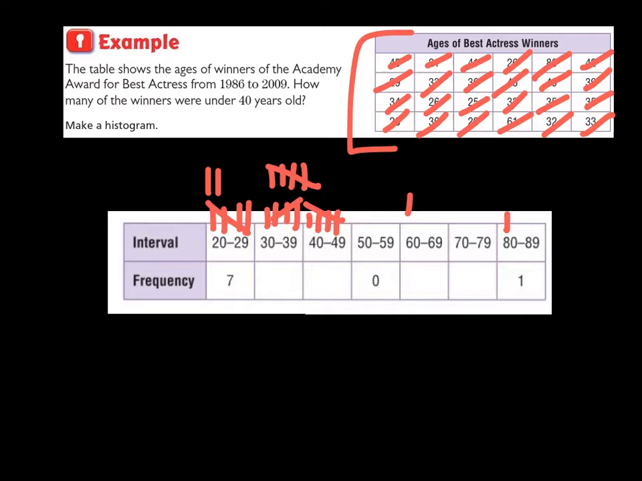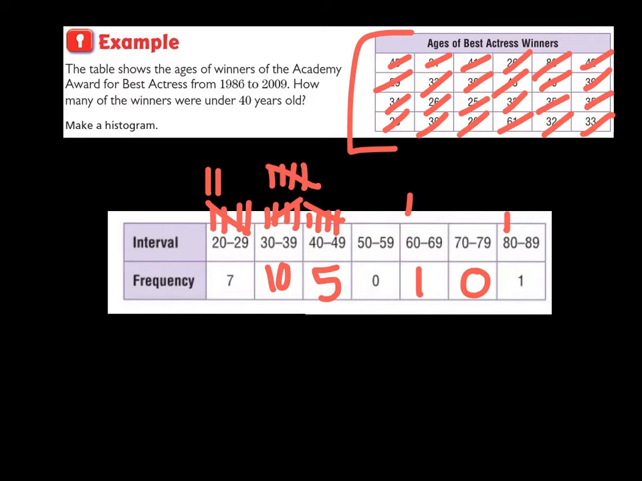Okay, so I finished marking all of my tallies. And I wanted to just double check my work for the 20 through 29-year-olds. It looks like I have 5 plus 2 would give me 7 here. My 30-year-olds, I had 5 and 10. My 40 to 49 was 5. I had 0, 50 to 59, 1, 60 to 69, 0, 70 to 79, 1, 80 to 89. So there's my frequency table.